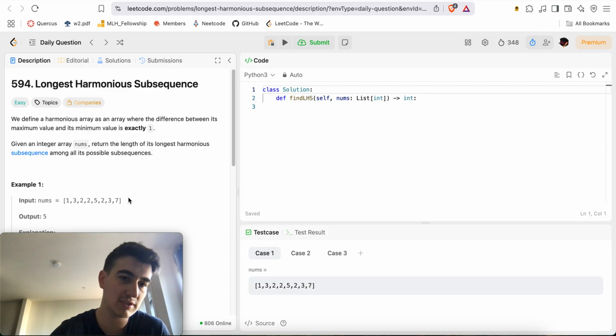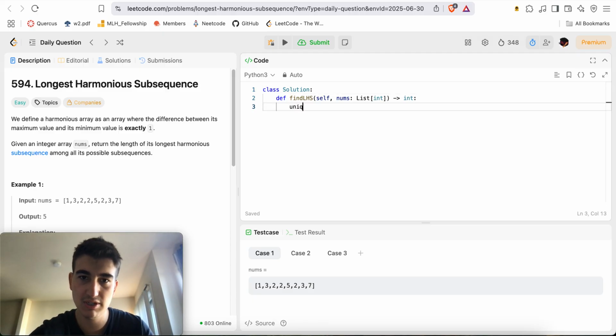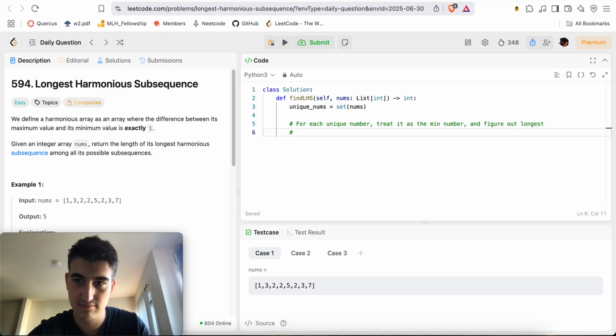Basically, I want every single number to be a pivot point, right? Or I want to give every single number the chance of being the smallest one. So something like unique numbers equals set of nums. For each unique number, treat it as the min number and figure out the longest possible subsequence using that as the minimum value, where the difference is exactly 1.